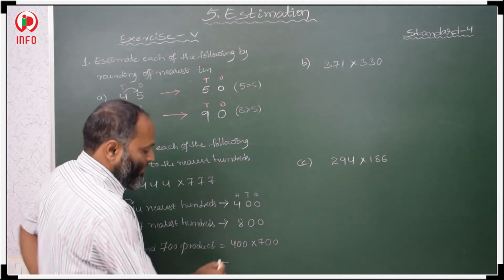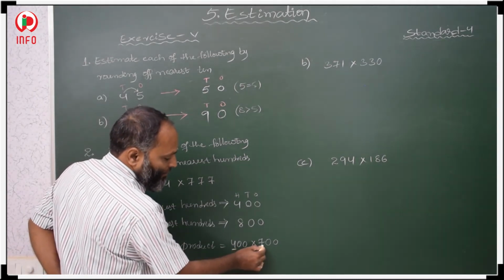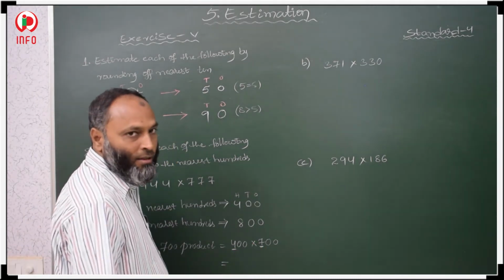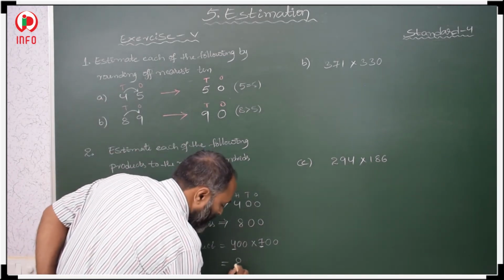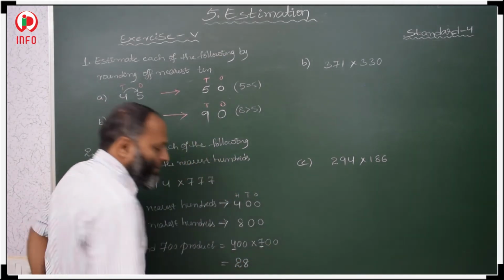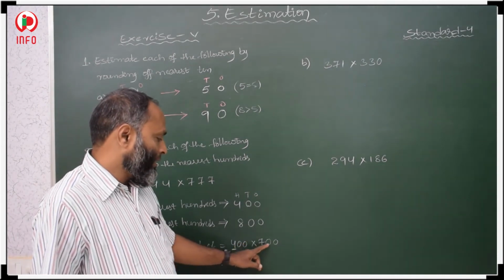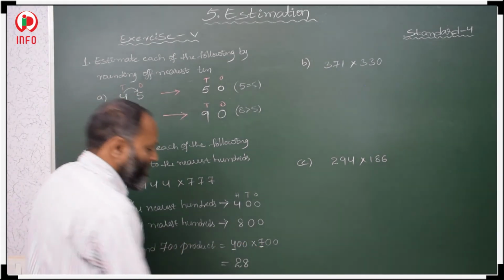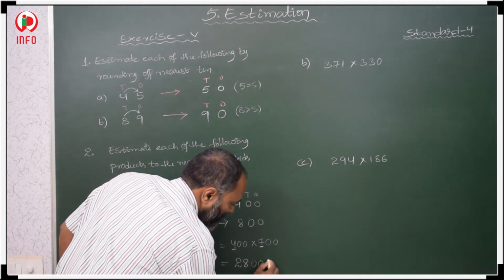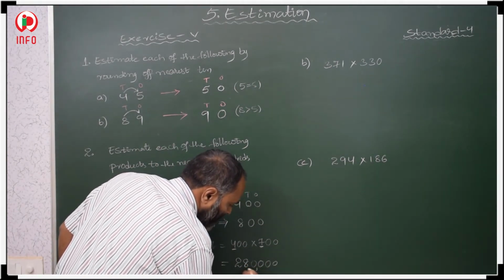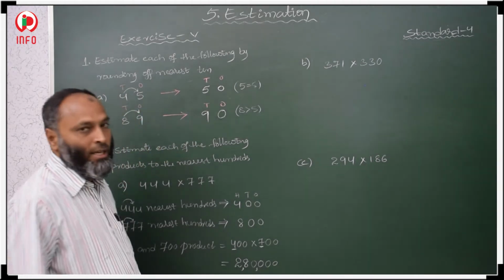Just multiply these two numbers. 7 4s are 28. Then how many zeros are there? 1, 2, 3, 4. Those 4 zeros we have to keep here. 2,80,000.